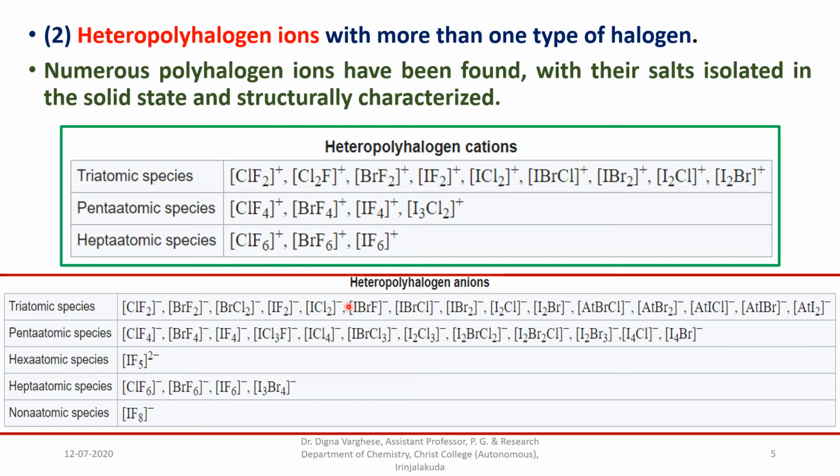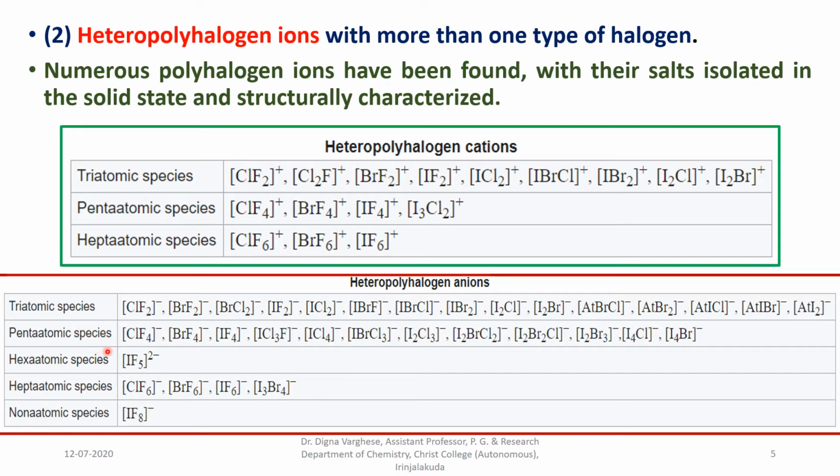And here are some examples of heteropolyhalogen anions. That is triatomic species like ClF2-, BrF2-, I2Cl-, AtBr2-, AtI2-.